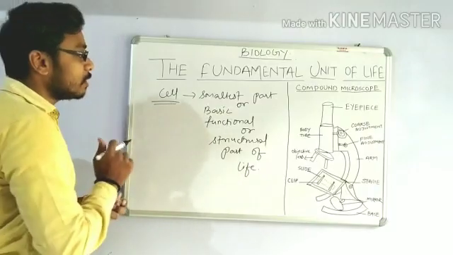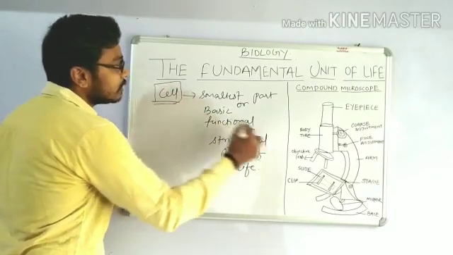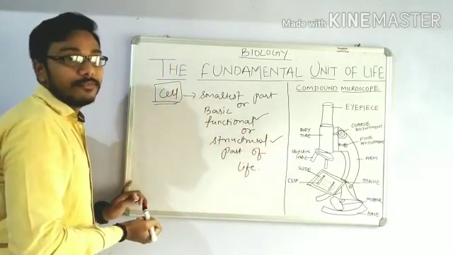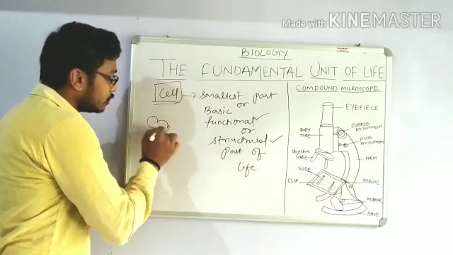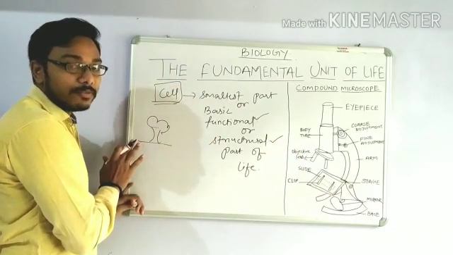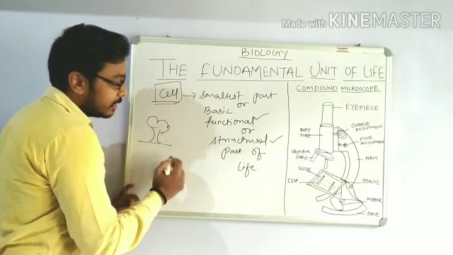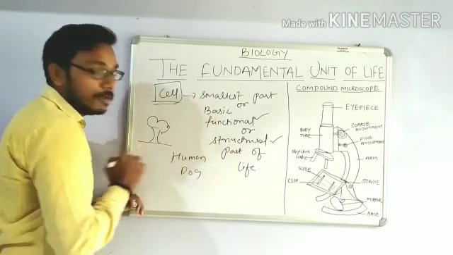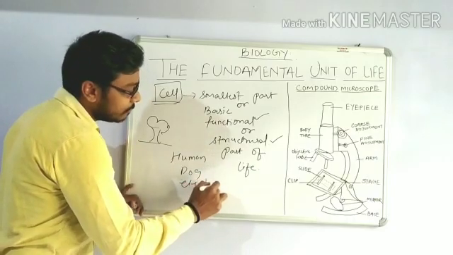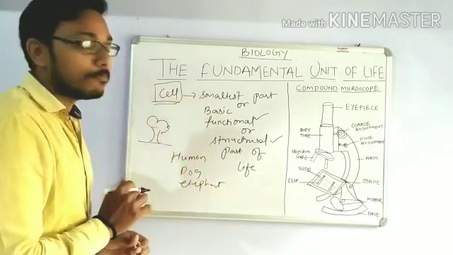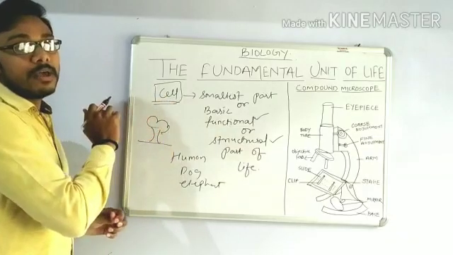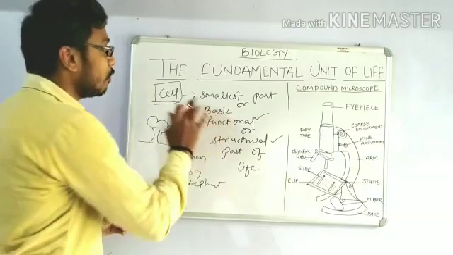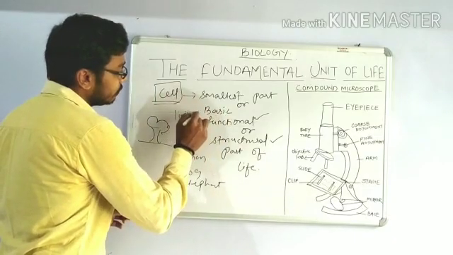Why I am saying all these things? Because cell is the only thing which is functional. Cell is the only thing which makes a particular structure of the organisms. A tree is also made up of cell. It has its own different type of structure. A human being has a different type of structure. A dog has a different type of structure. An elephant has a different type of structure. All have different types of structure, but they all are made up of cell. And cell is the most microscopic entity of the living world.